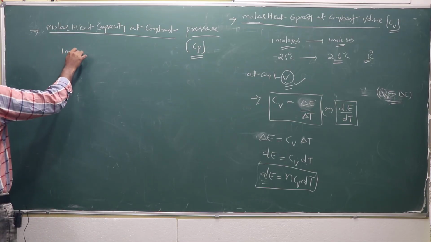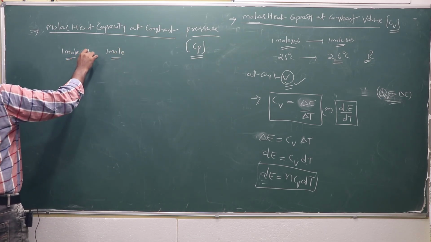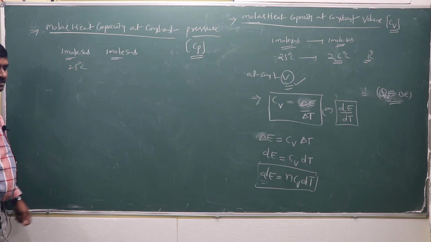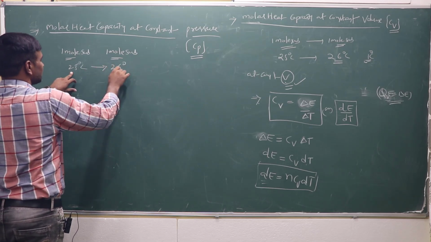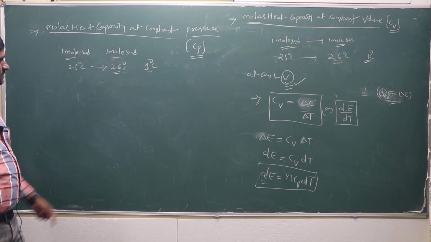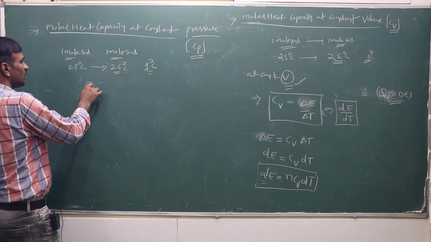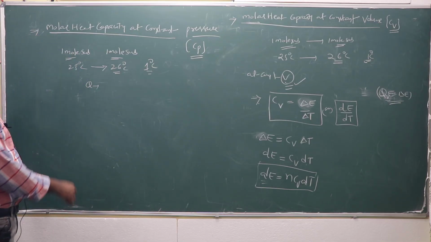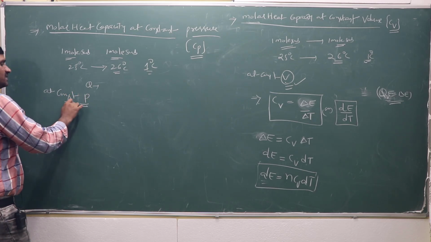Similarly, here also 1 mole of the substance is taken. Suppose it is at 25 degree centigrade; the temperature of the substance is increased by 1 degree centigrade for 1 mole of substance. How much amount of heat is required under constant pressure?